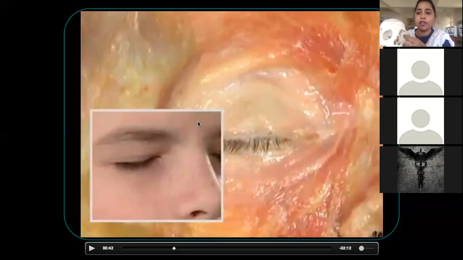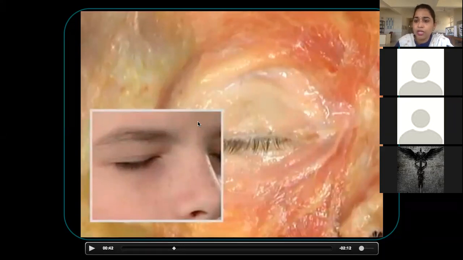Inside the orbit, if you feel the bony wall, we cannot feel inside the bony wall here, right? So inside the lateral bony wall, we can feel there is a small elevation called Whitnall's tubercle. This lateral palpebral ligament gets attached to it. That is the area where the fibers coming from the palpebral part on the upper eyelid or lower eyelid just pass like this and get inserted into the lateral palpebral ligament. So clear? Did you understand? Yes, ma'am.